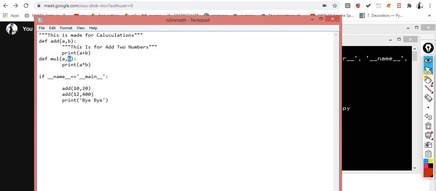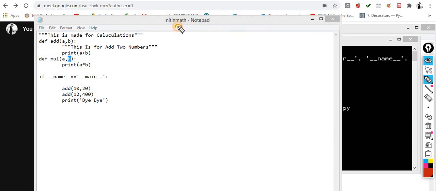If I am calling it directly, meaning I am loading it as the main program, I am calling it with py nitin math.py. At that time, this name will contain this value, that is main. So it is treated as a main program.